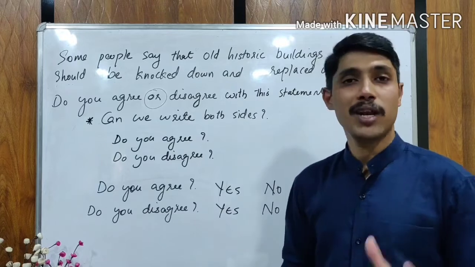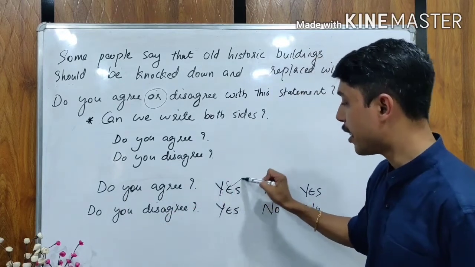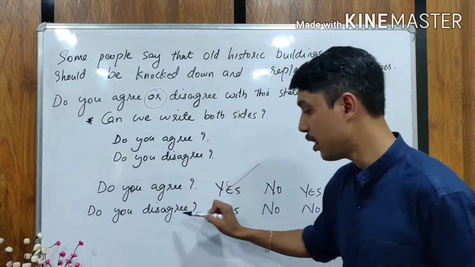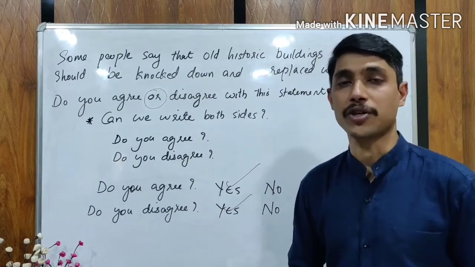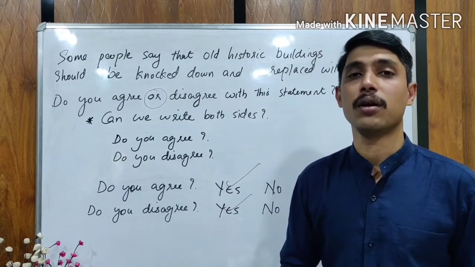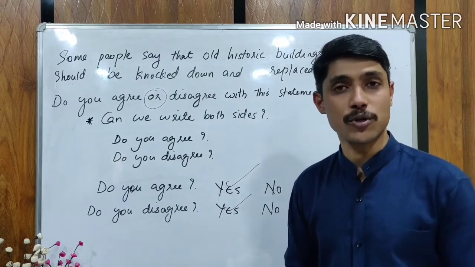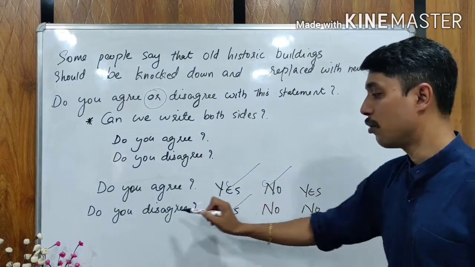I will make it very clear in another way. Do you agree? Yes, I agree with it. Do you disagree? Yes, I disagree with it. That means it's a very clear contradiction. You agree with the same statement and you disagree with the same statement, which is not possible here. Next, do you agree? No. Do you disagree?